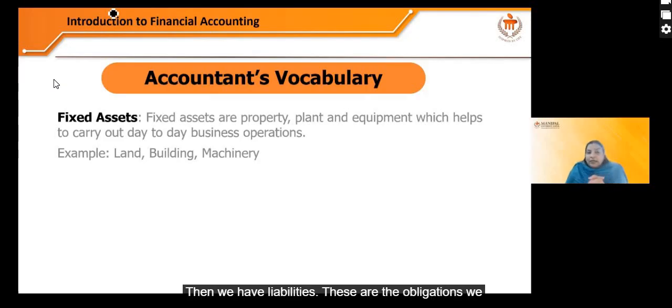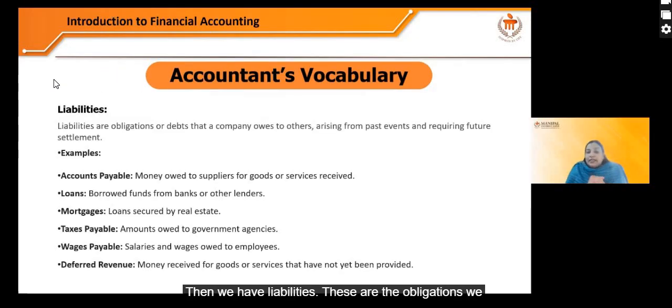Then we have liabilities. These are the obligations, or debt, that a company owes to others, and these are required to be paid in the future. That is, they require future settlement. For example, accounts payable, money owed to a supplier for goods or services received. Then loans: you have borrowed a loan from the bank or other lenders that has to be repaid.